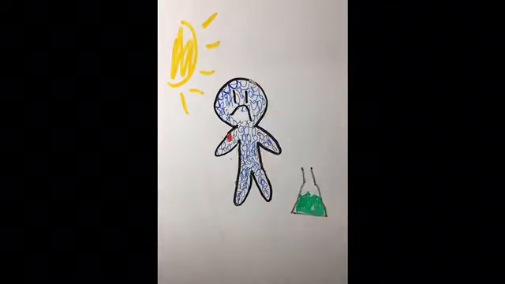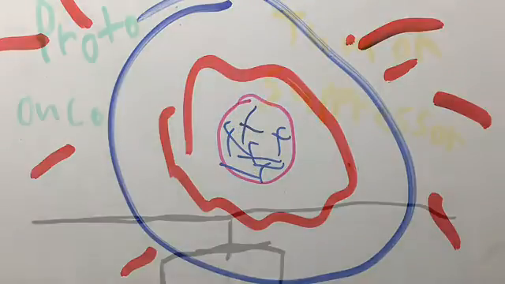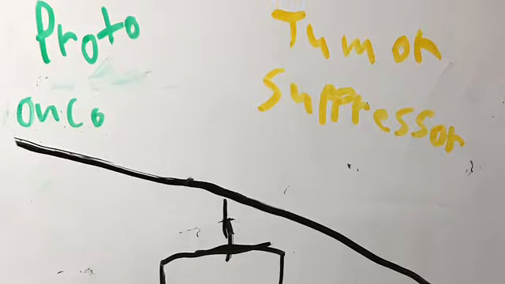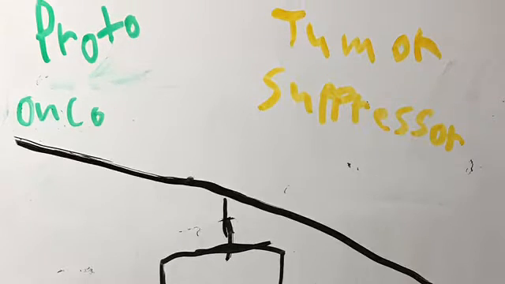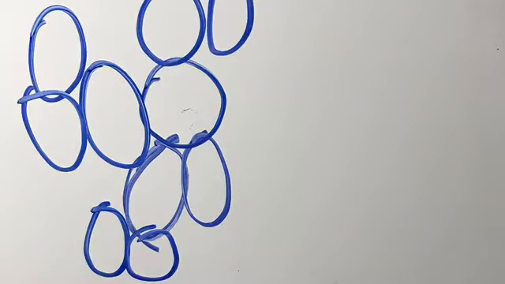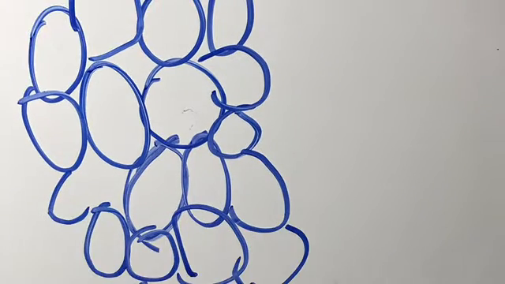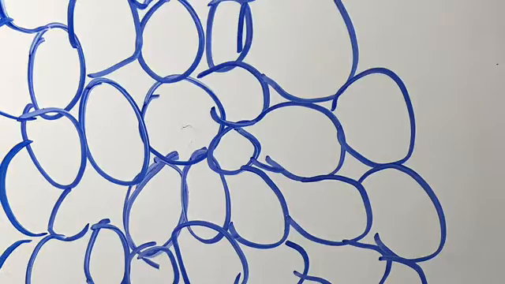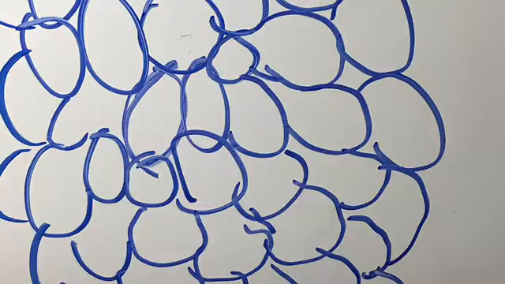This is called mutation. In a mutated cell, the proto-onco and tumor suppressor genes can break and lose control of the cell. When this happens, the cell spirals out of control and starts dividing rapidly, regardless of what the body needs. This is a crazed cancer cell. It divides and forms a mass of unneeded cells called a tumor.